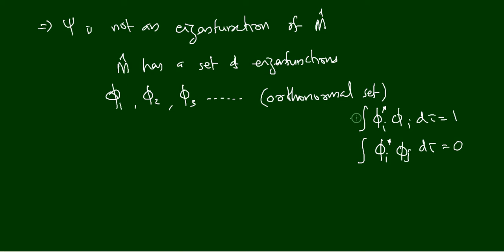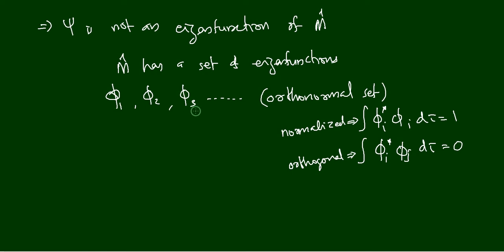So in this case, we say that they are normalized, and in this case, they are orthogonal. So a set of functions are said to be orthonormal if each one of them is normalized and at the same time they are orthogonal to each other. Each one normalized means phi 1 is a normalized function, phi 2 is another normalized function, phi 3 is another normalized function.